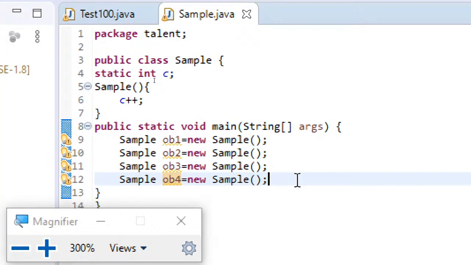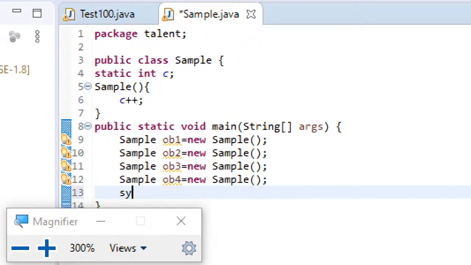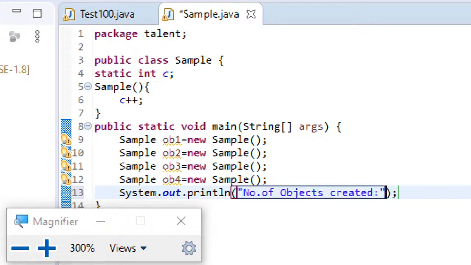Now if I just try to print this, number of objects created is the string which I want to be displayed on the console, plus I want the value to be displayed.